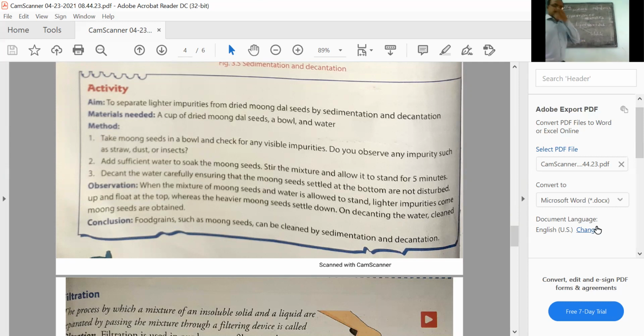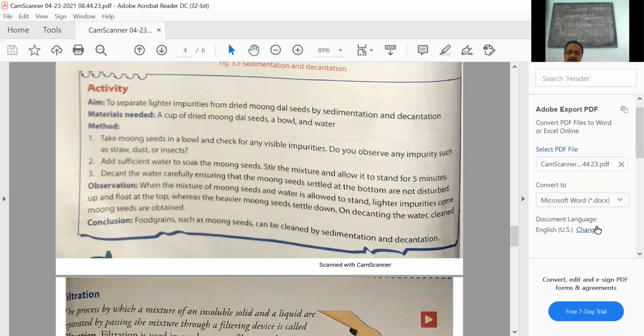Children, filtration is also a method. Actually, F is missing over there. That is why I have written here, it is filtration. Filtration is used only where the solid is insoluble, and due to some reason the insoluble particles are lighter.